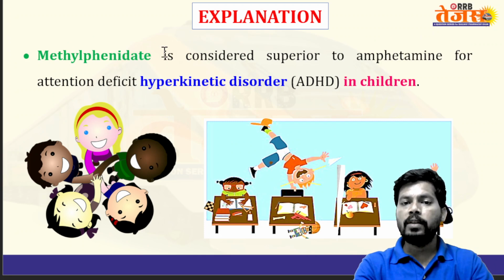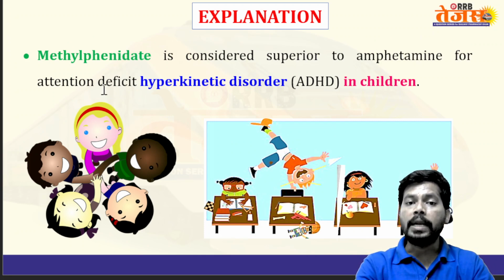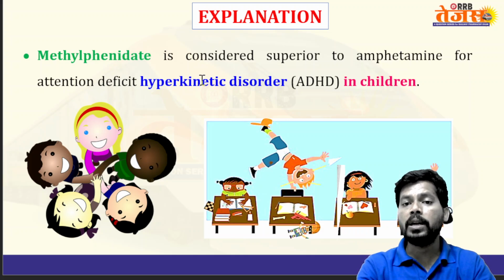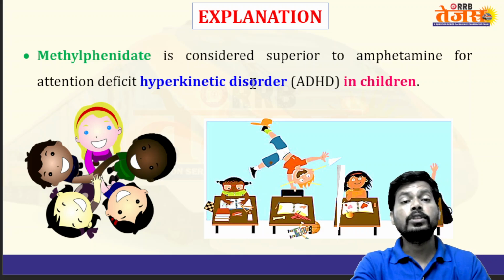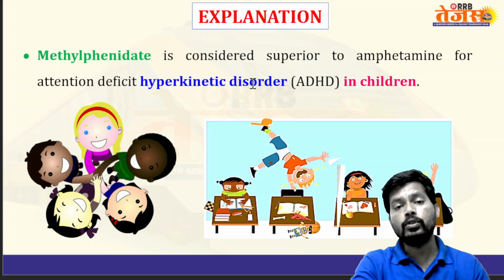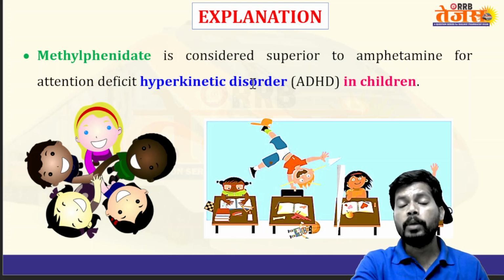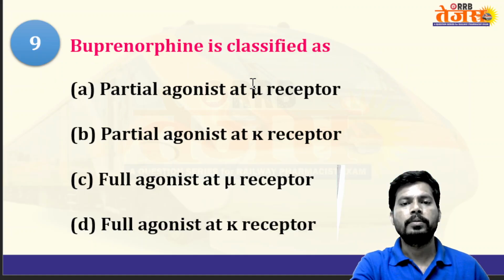Methylphenidate is considered superior to amphetamine for attention deficit hyperkinetic disorder. Amphetamine is also useful, but over amphetamine, methylphenidate is preferable.